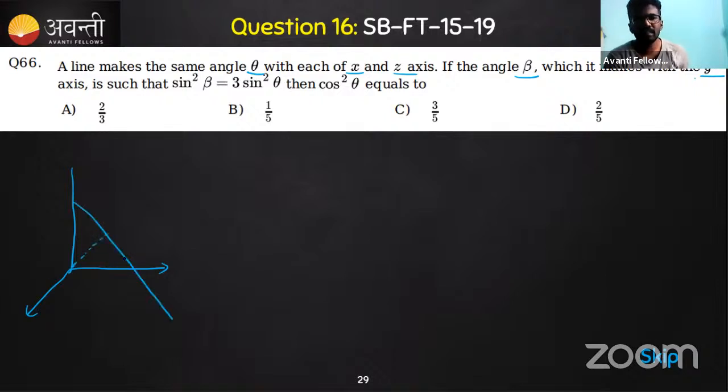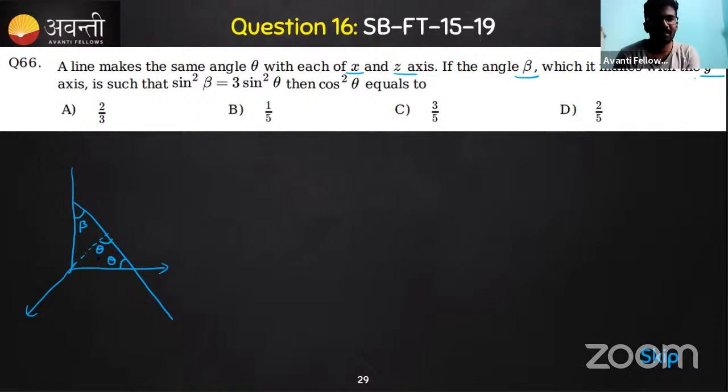So what does it say? With the x-axis it makes an angle theta. With the z-axis also it makes an angle theta. But with the y-axis it makes an angle beta. In such a way, sine square beta plus 2 sine square theta, and what is this, 2 cos square theta? That's what they're asking. Forget about the given condition.